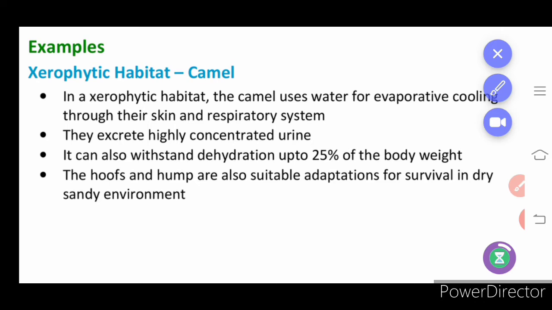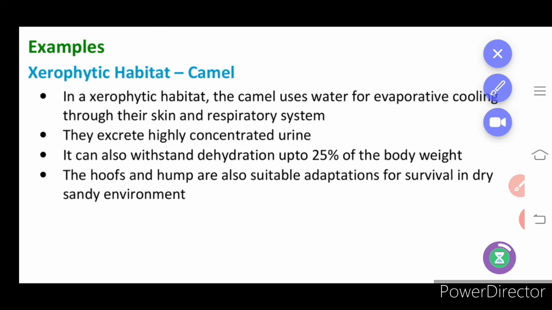In the xerophytic habitat, the camel uses water for evaporative cooling through the skin and respiratory system. So what is evaporative cooling? When heat is sent out from the body, it creates little water droplets on the surface of the body, which makes the body cooler. You can understand it in a simple way: when we sweat during hot summer conditions to make ourselves cool, that is what is experienced by the camel also, where evaporative cooling occurs through the skin and respiratory system.